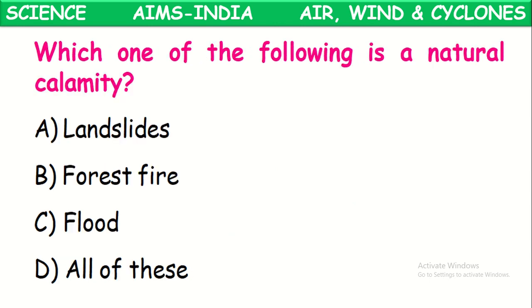Next one. Which one of the following is a natural calamity? Some calamities are mentioned here. Which of them is a natural calamity, not caused by human beings, occurring naturally by nature? Landslides, forest fire, flood, these all come under natural calamities. There is no influence of human beings on them. They occur naturally.